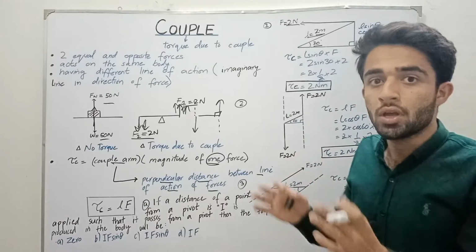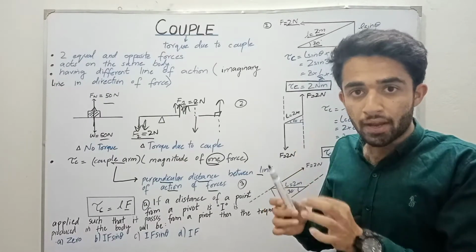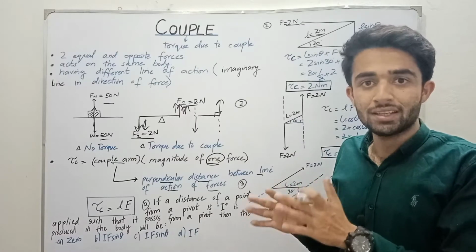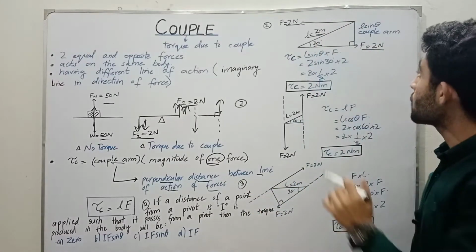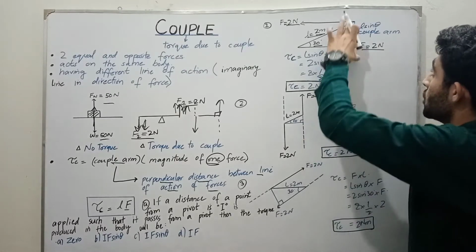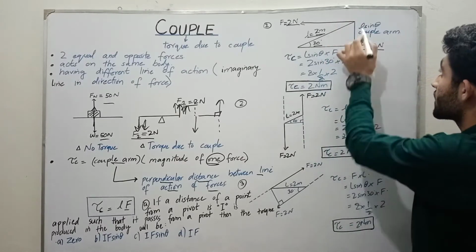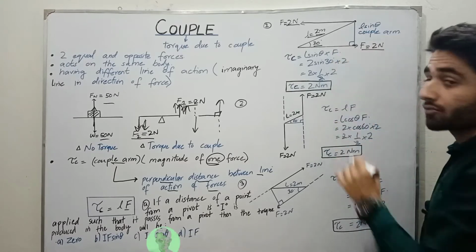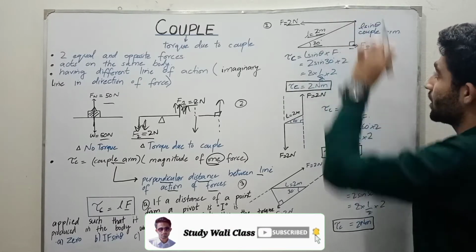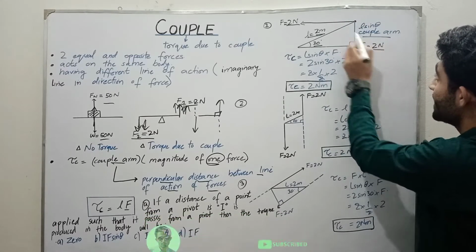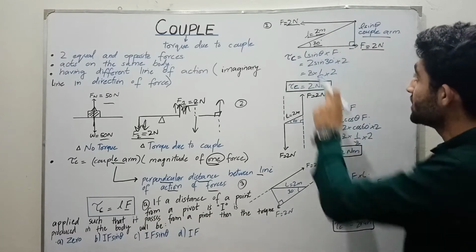So we have to make a line that will make a 90-degree angle between the two lines of action of the forces. By drawing the straight line between these two points, we obtain the 90-degree angle. So this is the couple arm.